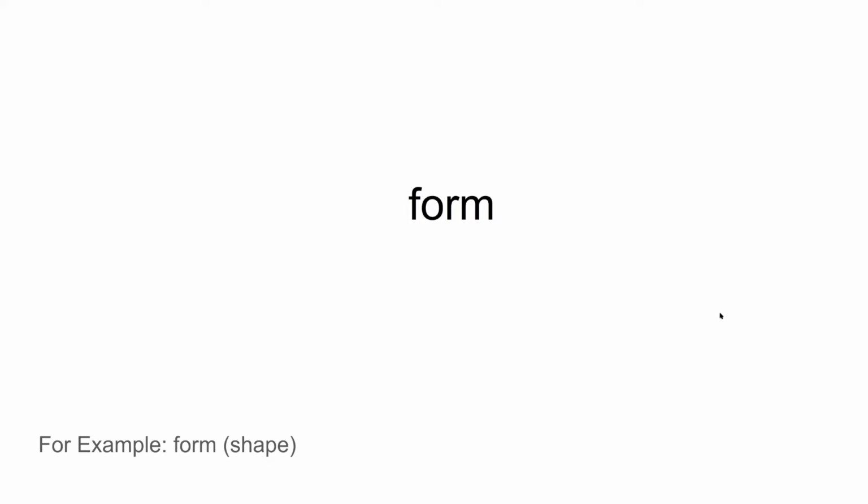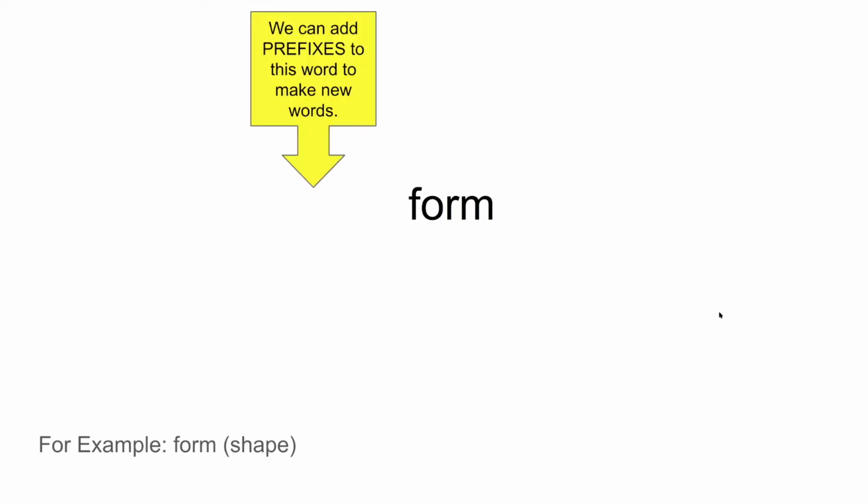Okay. Now, to continue thinking about how we create new words, we often use prefixes to put something before the word to make a new word. Guys, look at some of these prefixes. For example, in. So, for example, inform.